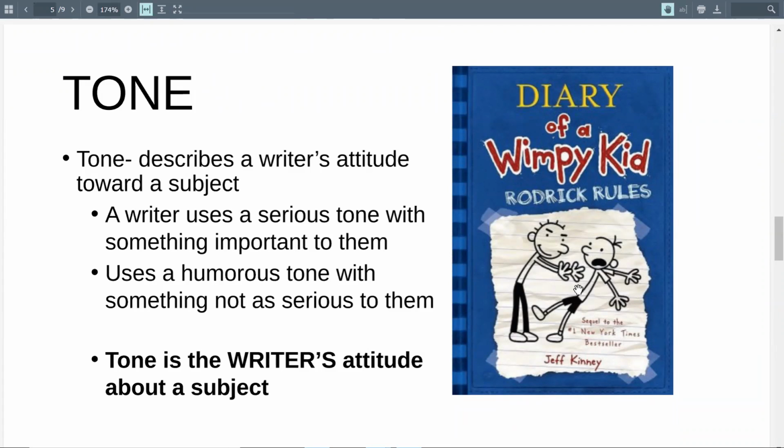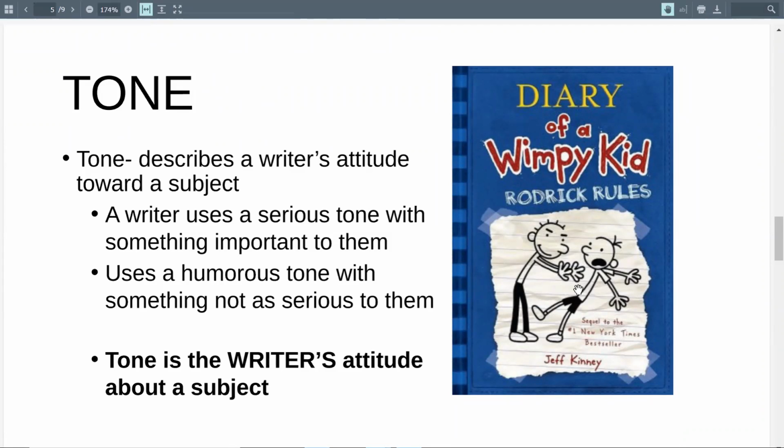So, if the writer's talking about something that's important to them, maybe you see this in newspapers, maybe if it's like a political idea or something like that, they're going to use a different tone with something that they support. And then maybe they might be more critical of something that they are against, right? Maybe if it's a political candidate or something like that.